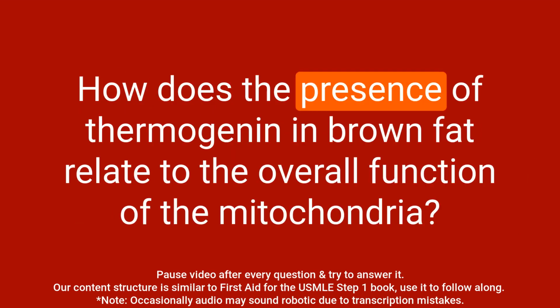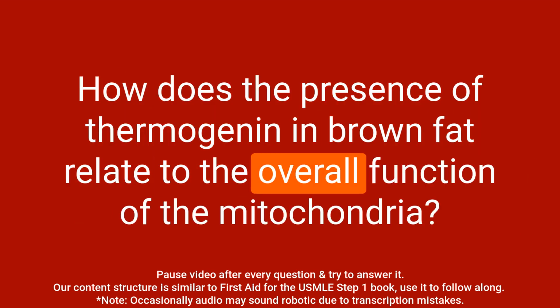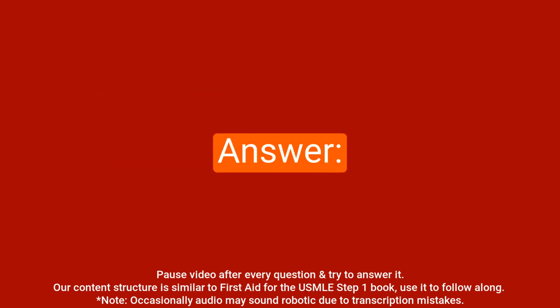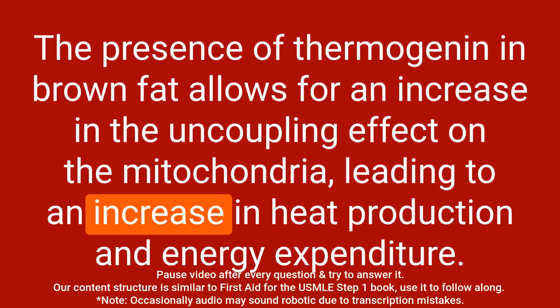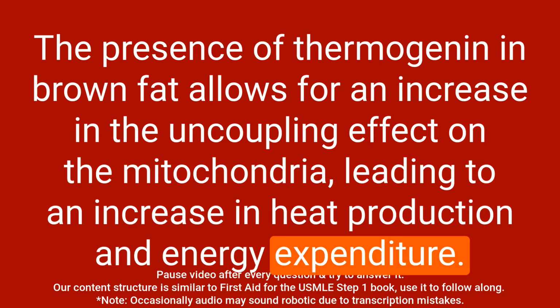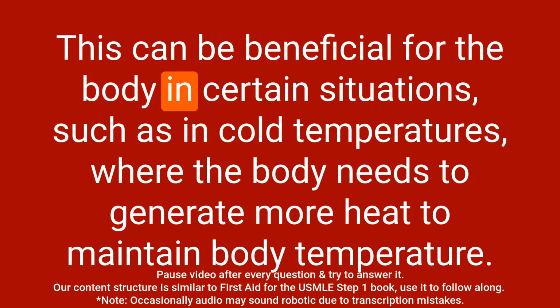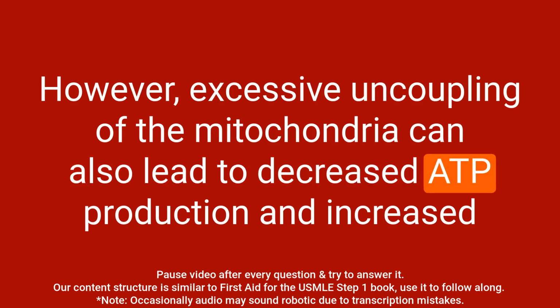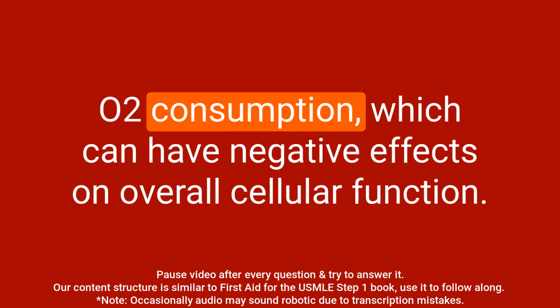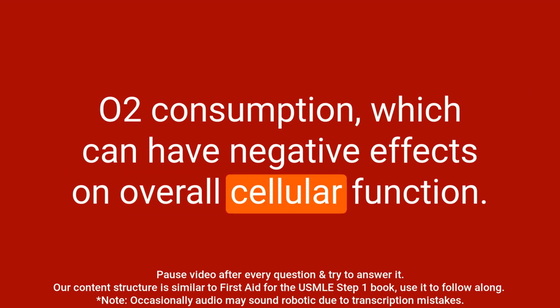Question: how does the presence of thermogenin in brown fat relate to the overall function of the mitochondria? Answer: the presence of thermogenin in brown fat allows for an increase in the uncoupling effect on the mitochondria, leading to an increase in heat production and energy expenditure. This can be beneficial for the body in certain situations, such as in cold temperatures, where the body needs to generate more heat to maintain body temperature. However, excessive uncoupling of the mitochondria can also lead to decreased ATP production and increased O2 consumption, which can have negative effects on overall cellular function.